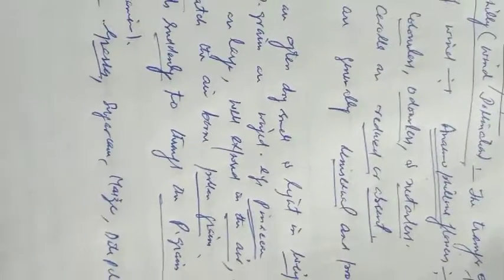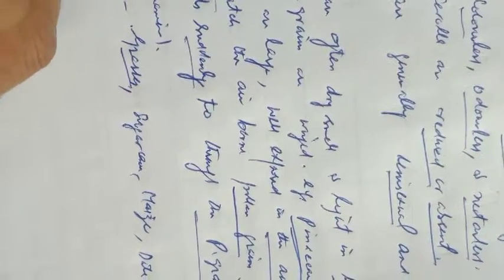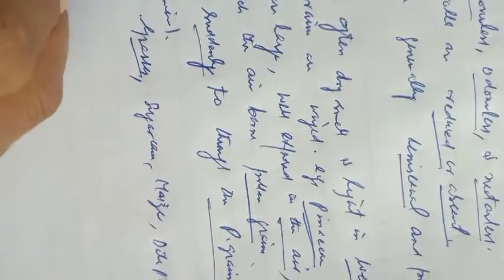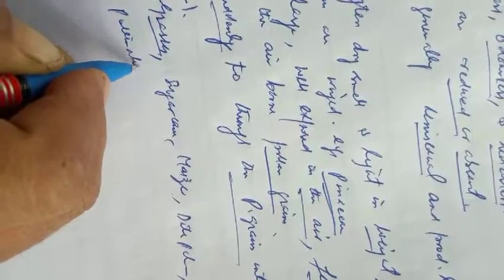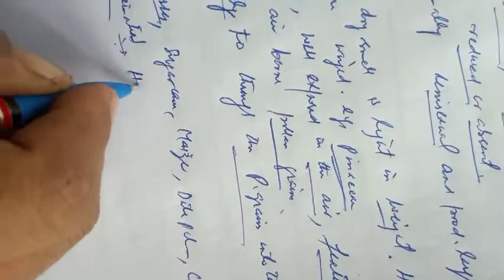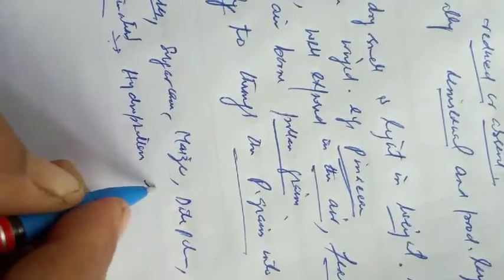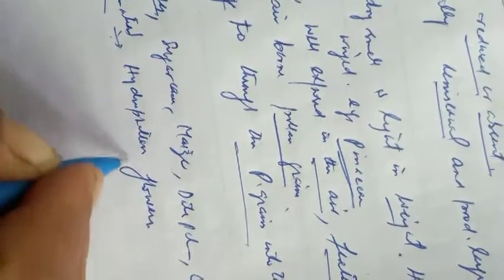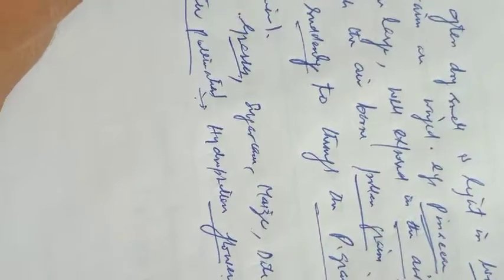Now, second type, that is hydrophily. Hydrophily, what we call water pollination. The transfer of pollen grains by the agency of water is called hydrophily, and such flowers are known as hydrophilous flowers. They are characterized by the following features.